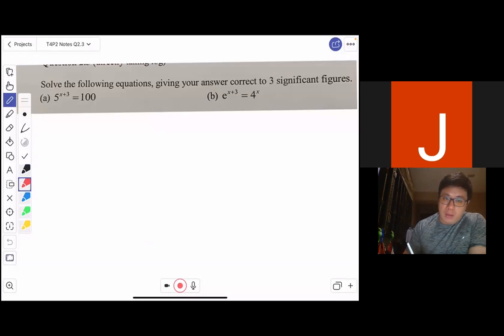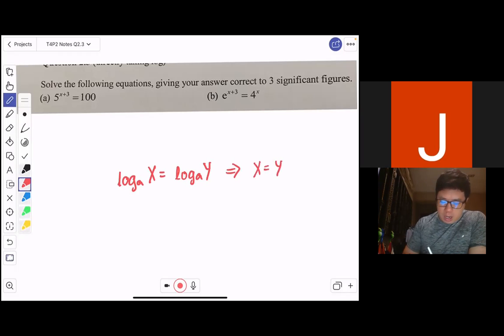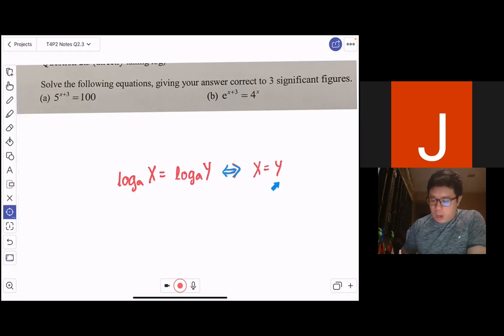If I have log a x equals log a y, we learned from the earlier videos that this allows us to remove the two logarithms. It gives us x equals y. But vice versa, they are also the same. If x equals y, then log a x is also equal to log a y.